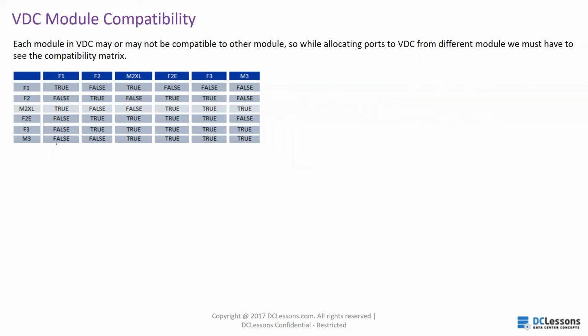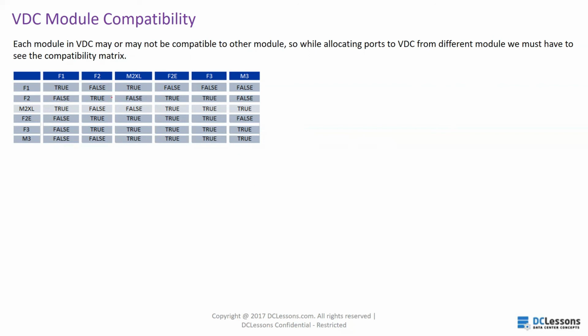Some modules are not compatible with other modules. So while allocating ports to a VDC from different modules, you must check the compatibility matrix in the Cisco module data sheet, whether your F1 module is compatible with F2 module in that particular VDC or not.